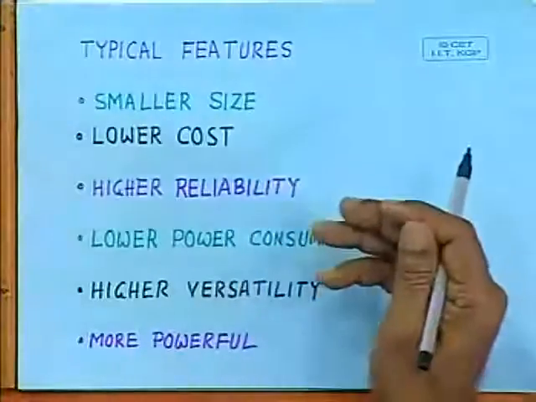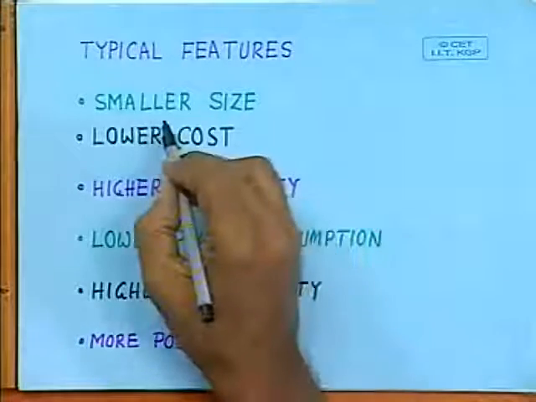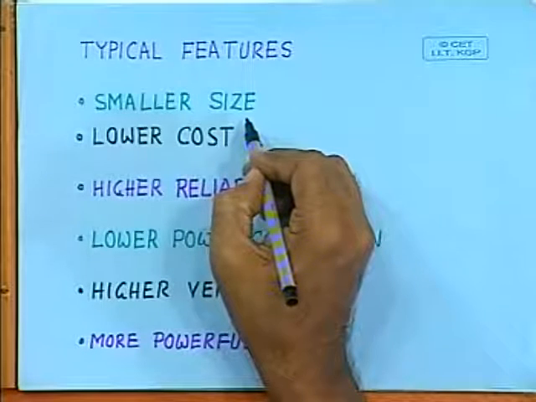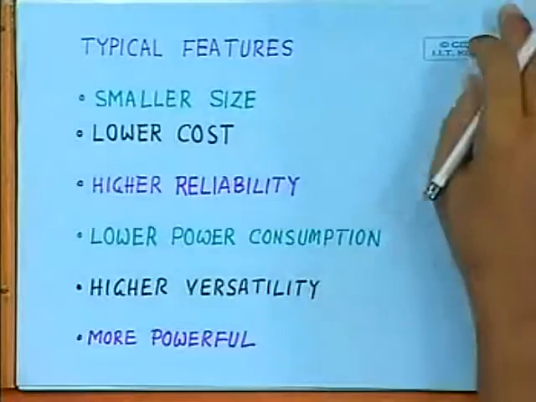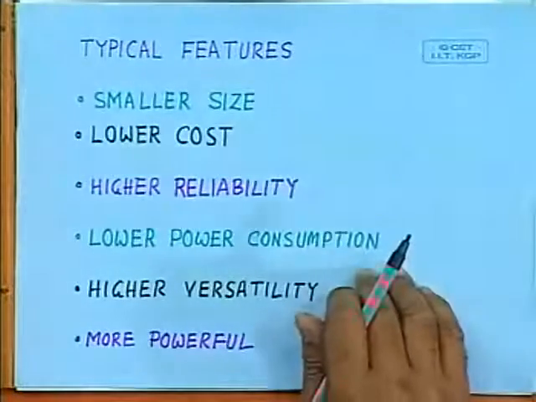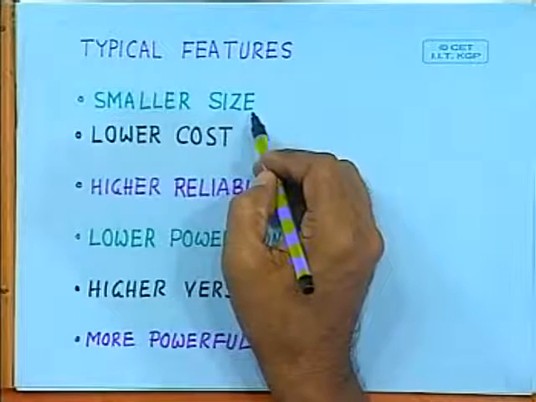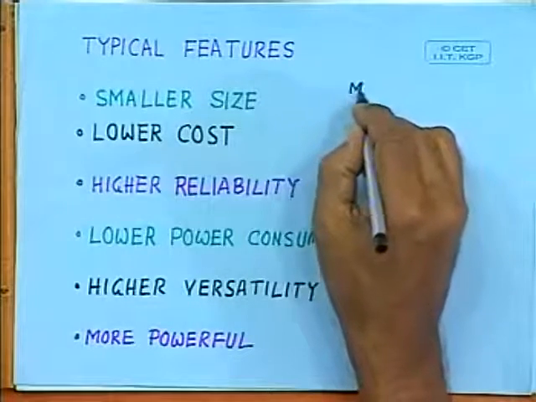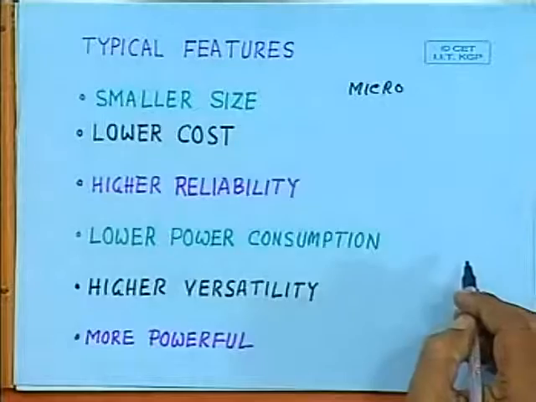So, this small size, which is the key of this age of miniaturization, started with this small size. So, these miniaturized devices can be used to make very small portable equipments. So, small size is a very important feature of these microprocessors. So, the term micro can be attributed to the small size.